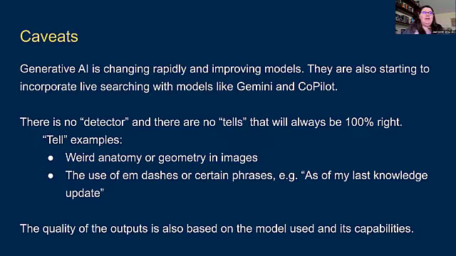And another one I've seen a lot, especially in text, is a lot of use of em dashes or certain phrases like "as of my last knowledge update." But we've also seen that knowledge update is changing rapidly, okay? So again, the quality of outputs is going to be based not only on the model used, but its capabilities. So this kind of lateral reading, this kind of double checking and trying to verify from multiple sources is going to be more and more necessary as we go.